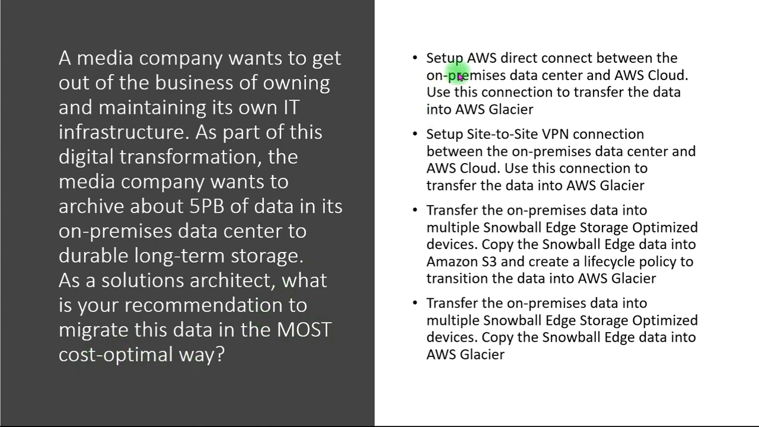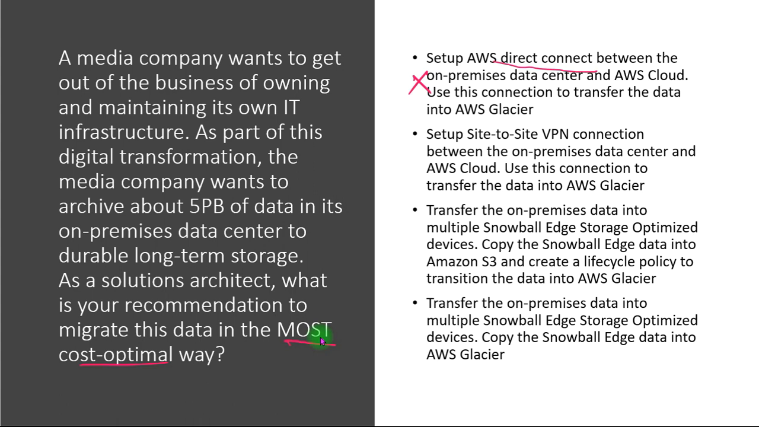So the first option we are having: set up AWS Direct Connect between the on-premises data center and AWS cloud, and use this connection to transfer the data into AWS Glacier. First thing here, we need to look for the most cost optimal way. Whenever we talk about setting up a Direct Connect, that requires huge investment, and it takes more than a month to set up. So this is not the correct answer, so we will not go for this one.